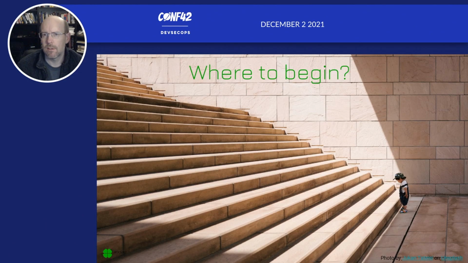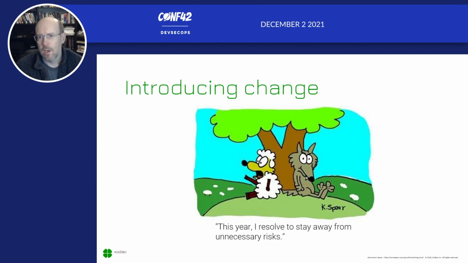So where to begin? A lot of this work came out of consulting work I've done into some large banks where we've gone in and they've started on a DevOps journey. They've been wondering, how do we go faster? How do we go further? How do we start to take the learnings we've initially got and start to move those out into the rest of the organization? Because when we start to introduce these new ways of working, we realize that it brings in an awful lot of other types of risk.